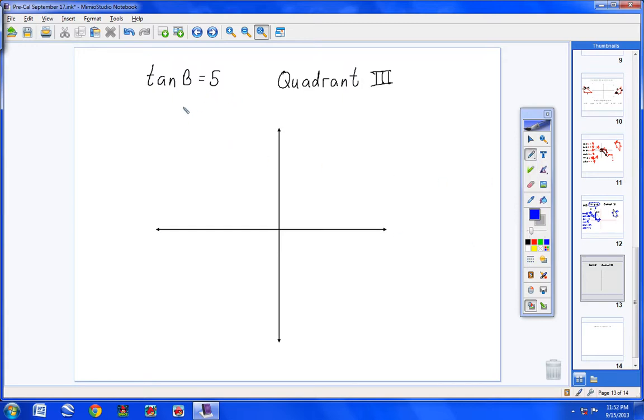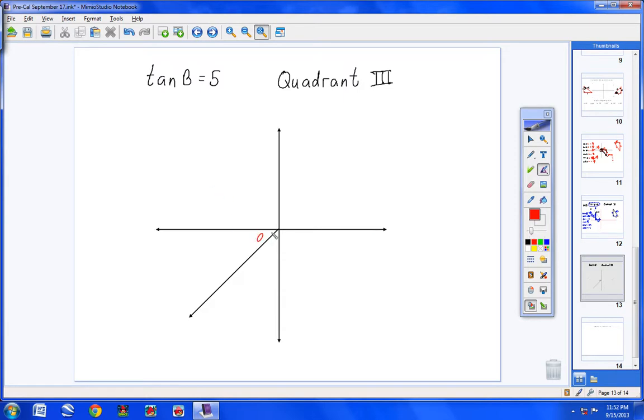And I know what tangent of angle B is, so quadrant 3. I don't know where I'm at in quadrant 3, so I'm just going to draw a line out kind of like this. I'm going to draw a line that's out kind of like that. And I'm going to switch colors. And here's my angle right here, my reference angle.